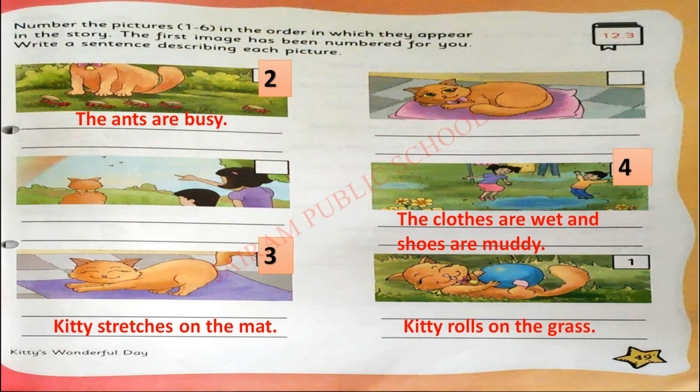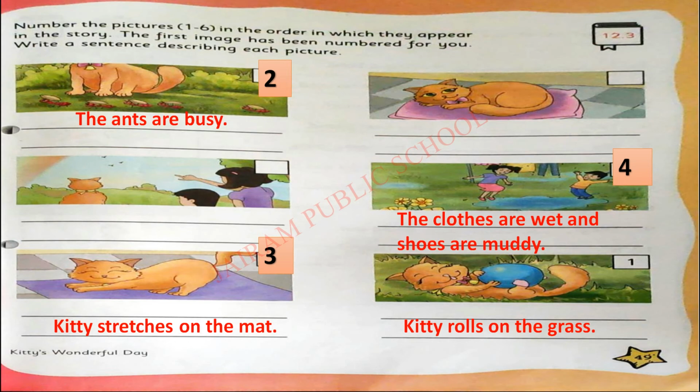Yes, the clothes are wet and the shoes are muddy. Due to the rain, the clothes become wet, and their shoes also become muddy. So here we have given the sample answer. The clothes are wet and the shoes are muddy.